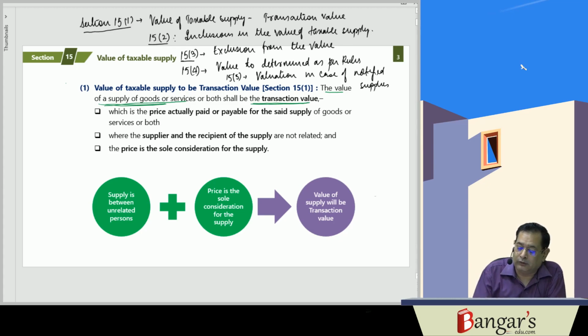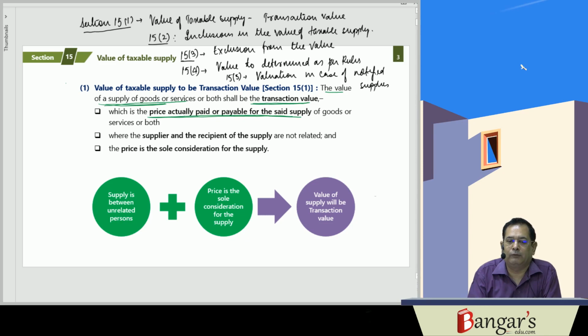And what is the transaction value? That is the price actually paid or payable for the said supply of goods or service or both, where the supplier and the recipient of supply are not related.